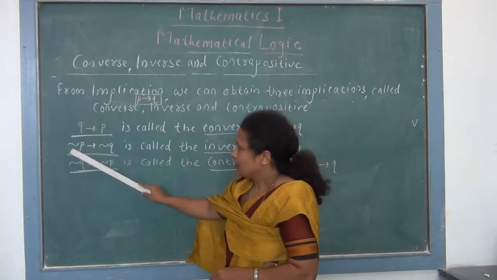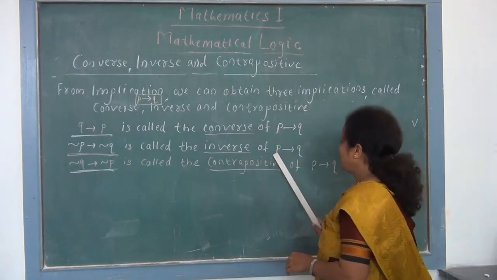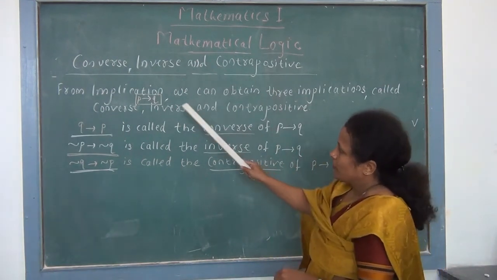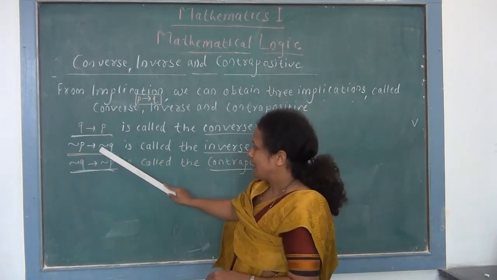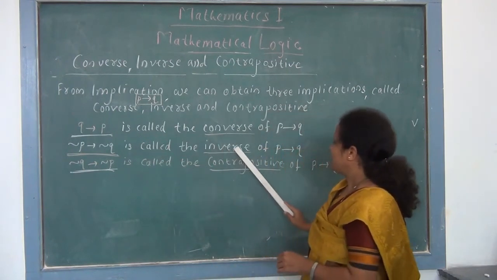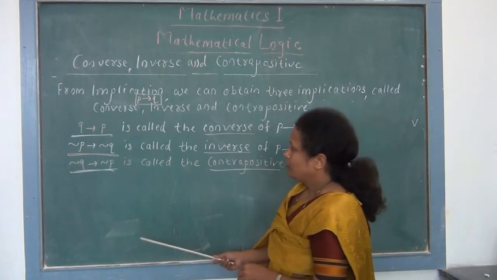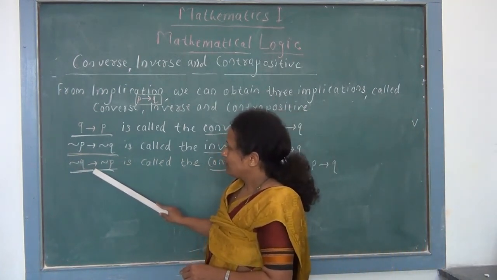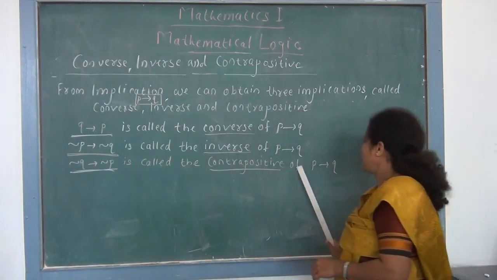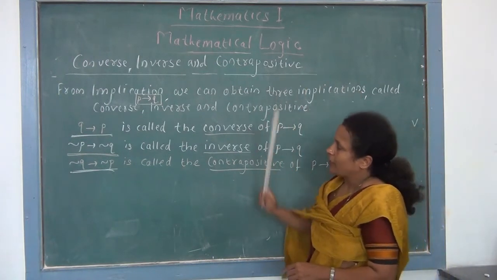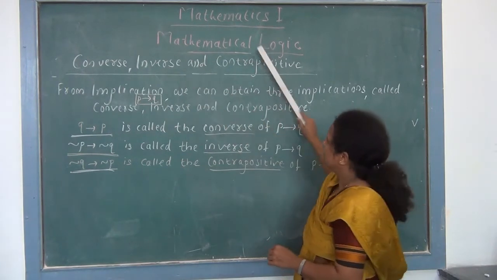Then negation P implies negation Q is called the inverse of P implies Q. So for this given conditional statement P implies Q, negation P implies negation Q is called the inverse. And finally, if we take negation Q implies negation P, then it is called the contrapositive of P implies Q. So you have to remember 3 words: first is converse, second is inverse and third is contrapositive.